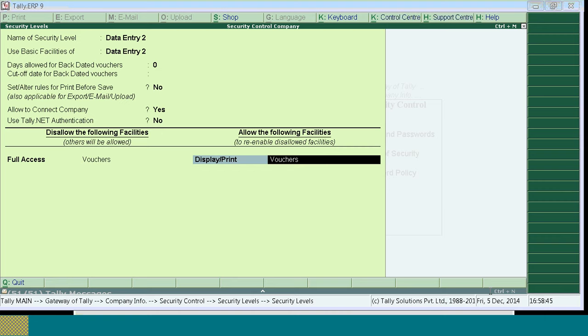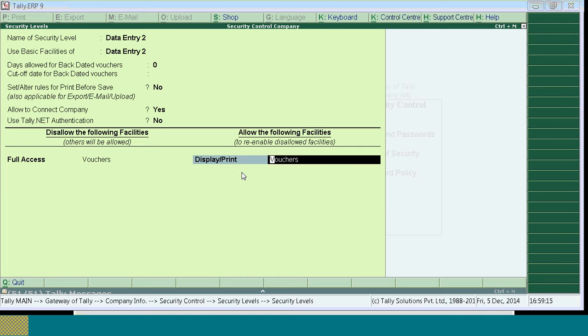Mr. Nawaz has a query. If you have given backdated days as 2, can you open purchase vouchers alone if you give full access? Now Mr. Nawaz, if you give backdated days as 2 and if you give full access for purchase transactions, only transactions within 2 days will be allowed. After 2 days will not be allowed. Mr. Satyanarayana, if you have any query, kindly raise it.